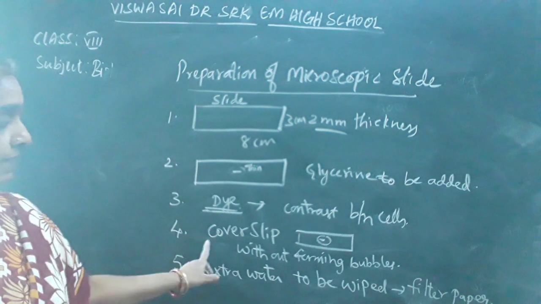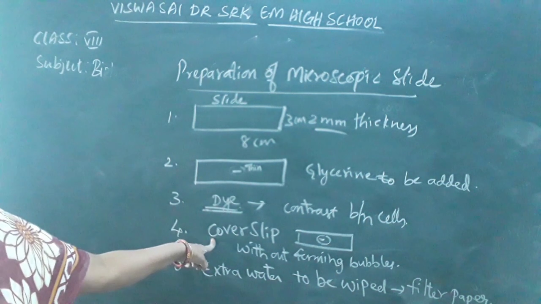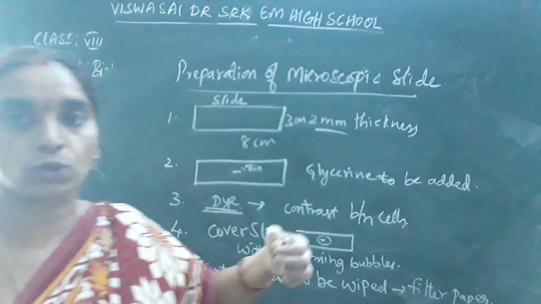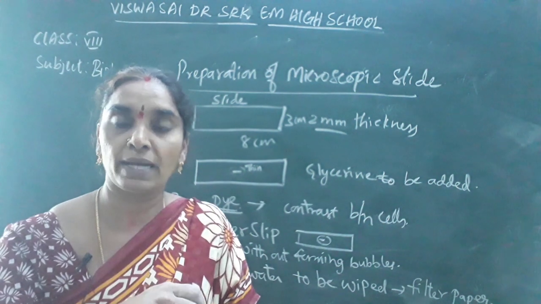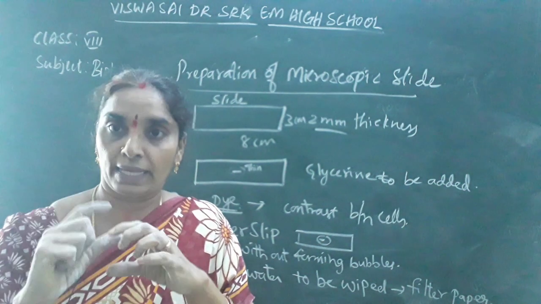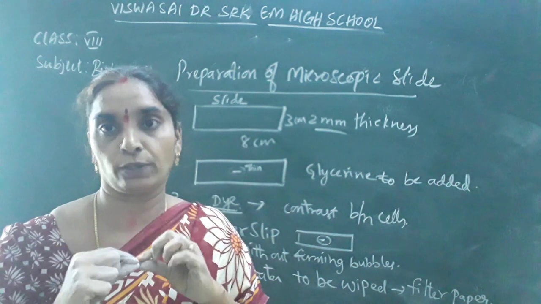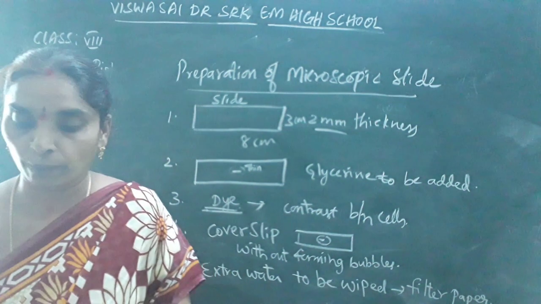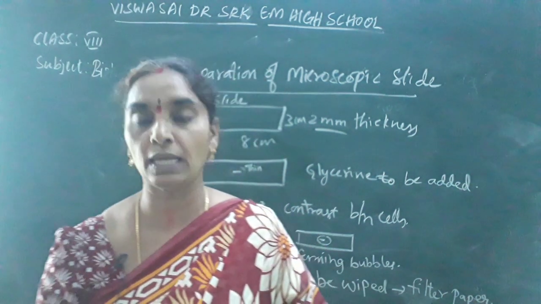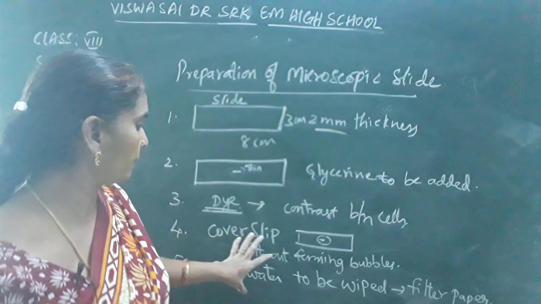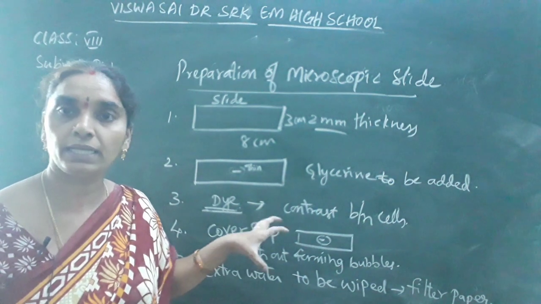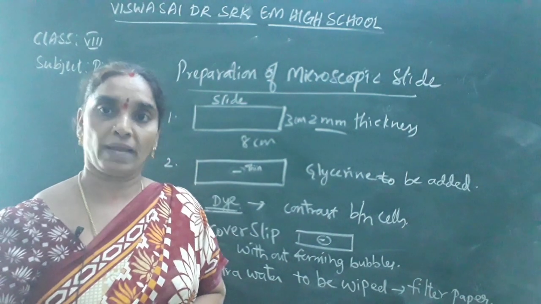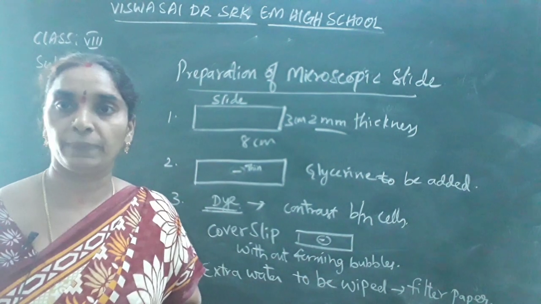We are using the cover slip here, children, because it protects the material from coming into contact with the lens of the microscope. When it is observed under the microscope, the object will be prevented from coming into contact with the lens, and it presses the material, keeping it plane. So it helps to keep the material in a plane position to observe clearly under the microscope. That's why you are using the cover slip in the experiment.